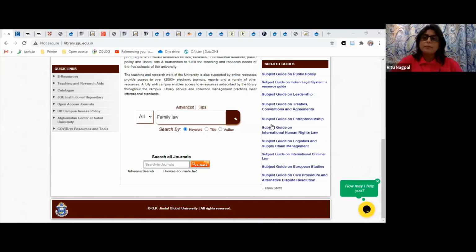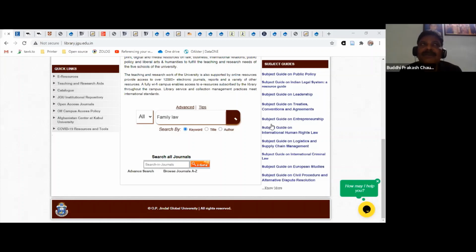That request can be placed by writing to eresources@jgu.edu.in, and we'll get back to you. This email ID will work for any problem that you might face with accessing online e-resources, or if you need any document or paper which is not available in the library, and we can also get it from outside. Those people who are doing some research, this service might be available to them.